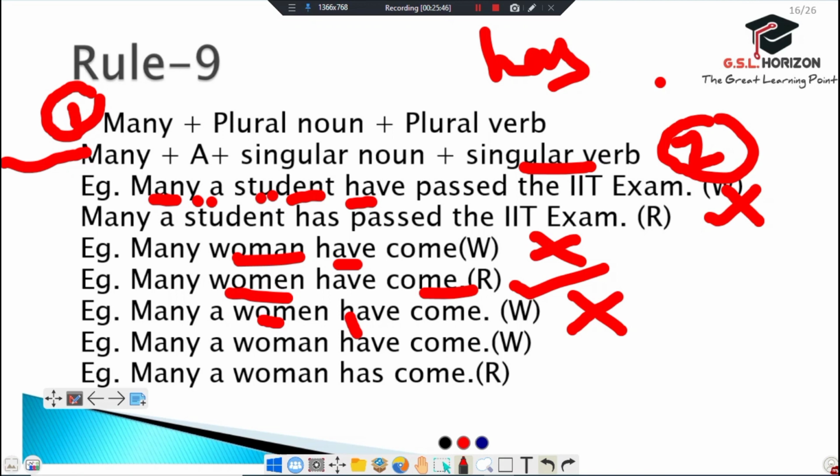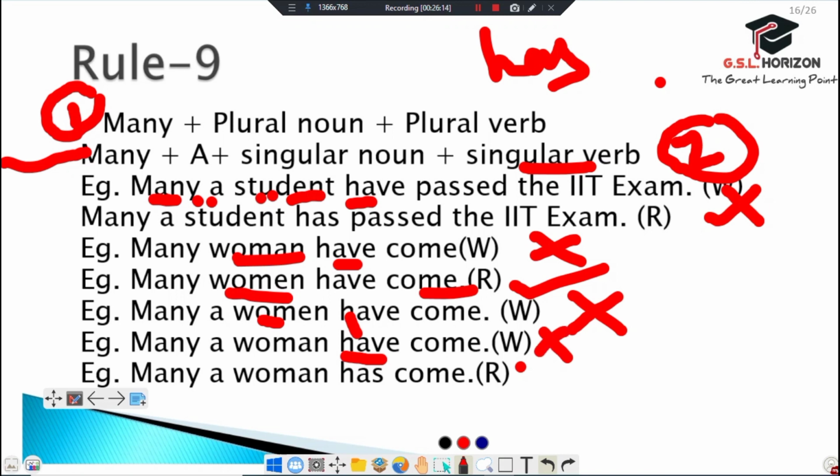And comes to the next one. Many a woman have come. We can see here many plus a plus woman, which is a singular noun, but we should also use a singular verb. Here in this sentence we use have, so it becomes wrong.